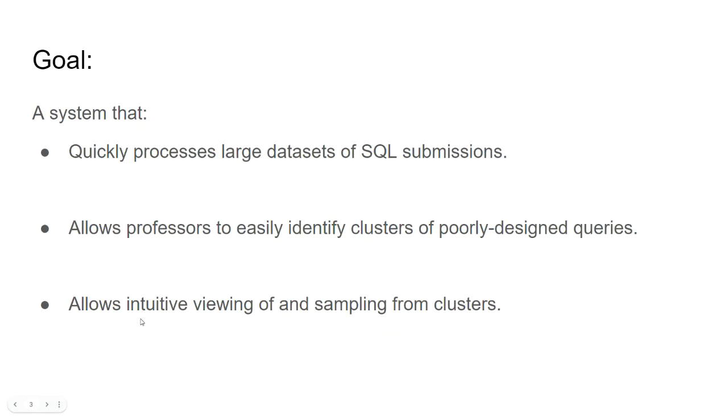Finally, we want to allow intuitive viewing of and sampling from our clusters. That means if we select a cluster associated with a given approach, we want that process to go very smoothly, and we want to be able to get a set of the most representative queries so that a professor can go through them, immediately get a handle on what those students were thinking about and how they view the problem, and then explain what the best way to address their approach is to the class.